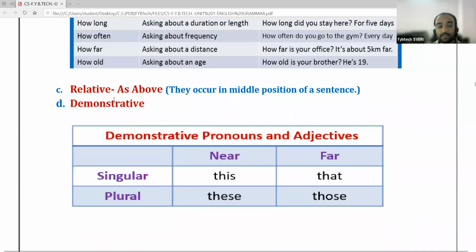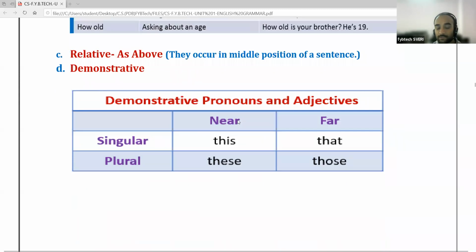Okay, then the fourth type is demonstrative pronoun. This also we have seen. Demonstrative pronouns and adjectives. There are only 4 demonstrative pronouns or adjectives, and they are this, that, these, those. Okay, the singular demonstrative pronouns or adjectives are this and that.